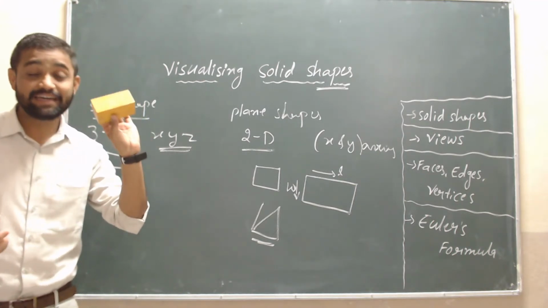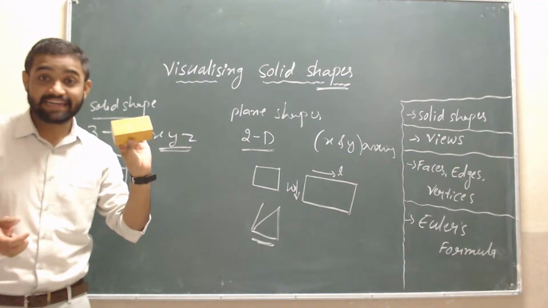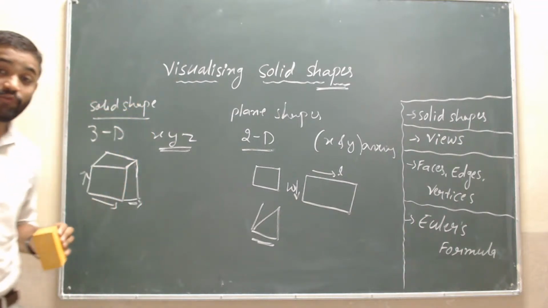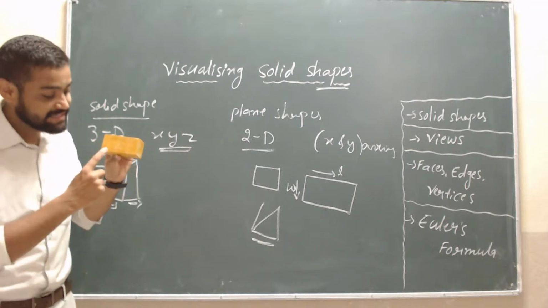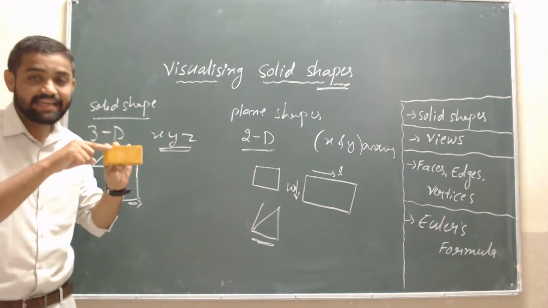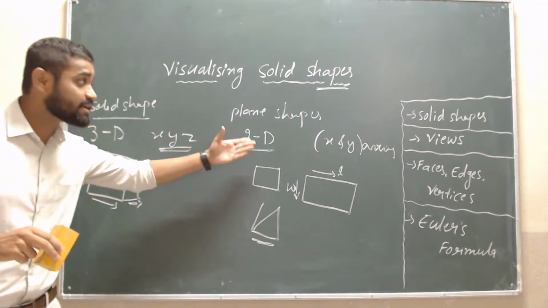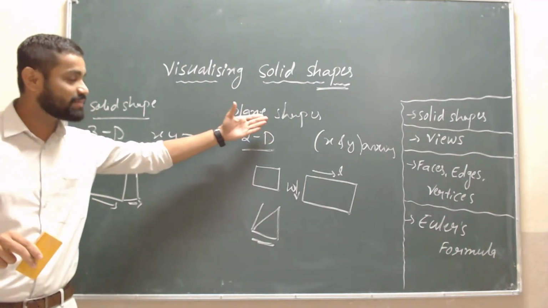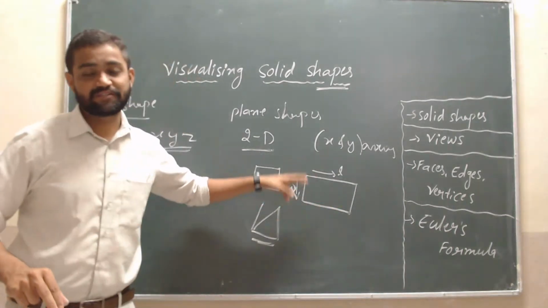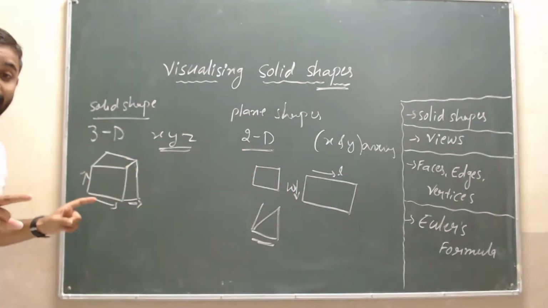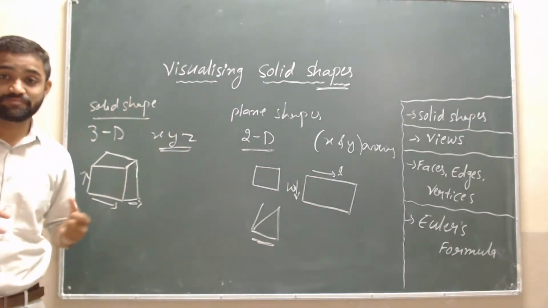They acquire space and these are the 3D shapes. Why? Because these have three axes: length, width, and height. But in plane shapes we will see only length and width, students. Is it clear about solid shapes and plane shapes?